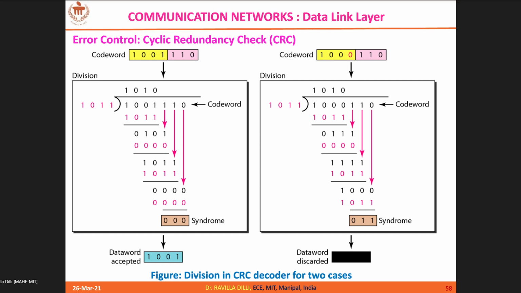So here if you see, all are zeros at the receiver. It means that the received code word is perfect. Now you see, we have deliberately introduced one error in the received code word. Instead of 1001, I have kept 1000, and 110 is your CRC. So when you do the XOR operation, you will arrive at a non-zero syndrome. Syndrome is nothing but the remainder, the CRC value. So when you arrive at a non-zero syndrome, it means that the received code word has errors, so you can discard it. CRC helps you in that way.